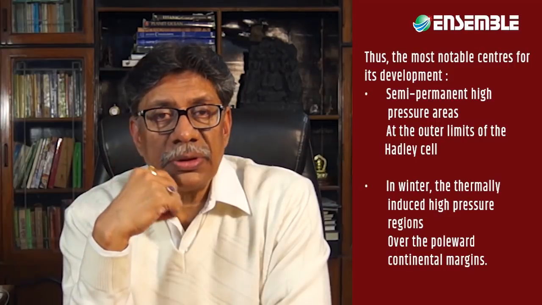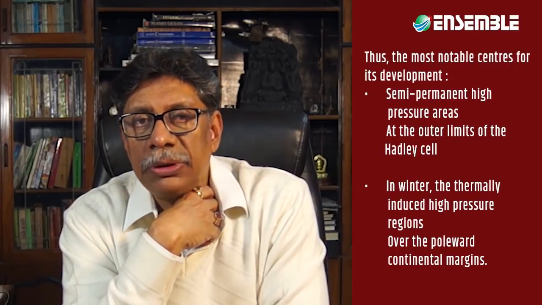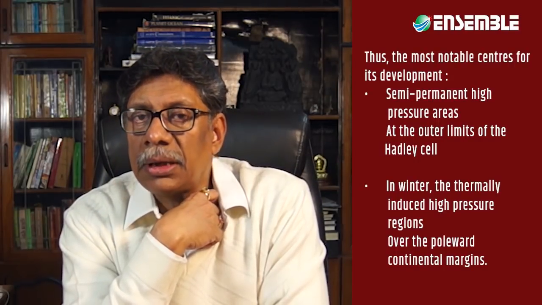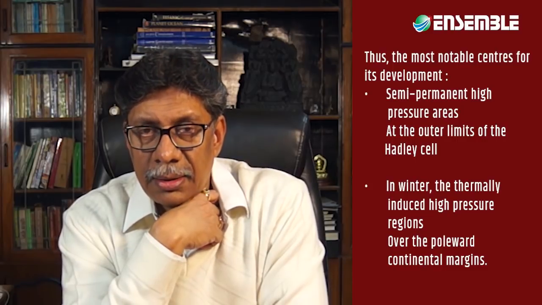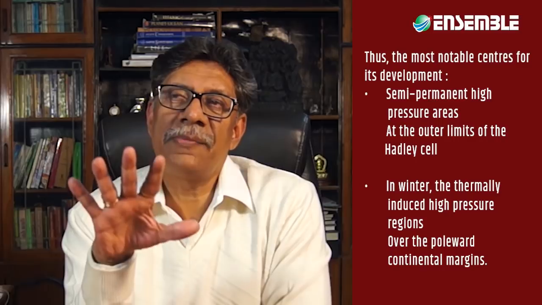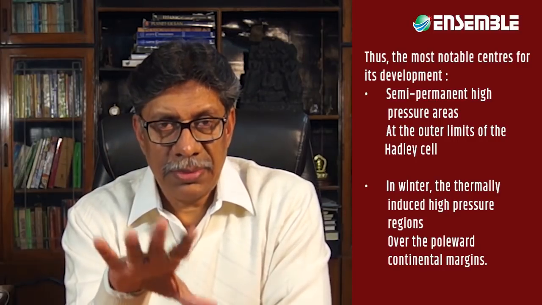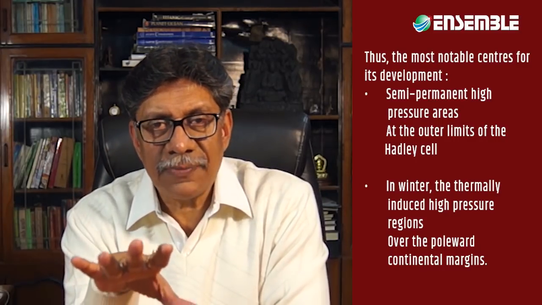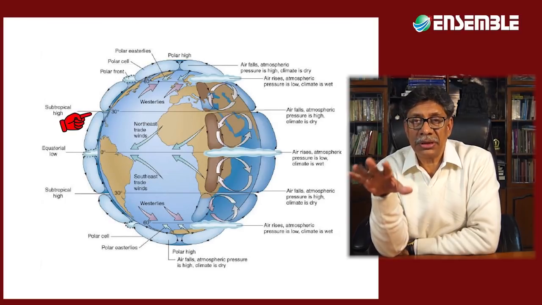That brings us on to the origin of the air mass. Thus, the most notable centers for the development of air masses happen to be semi-permanent high-pressure areas at the outer limits of the Hadley cell. That means subtropical high-pressure belts. These are going to be one of those regions. That is a semi-permanent high-pressure area.